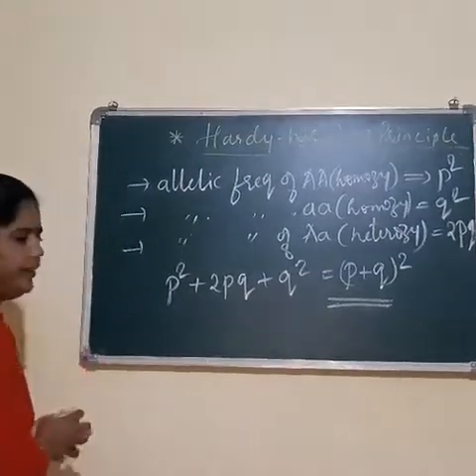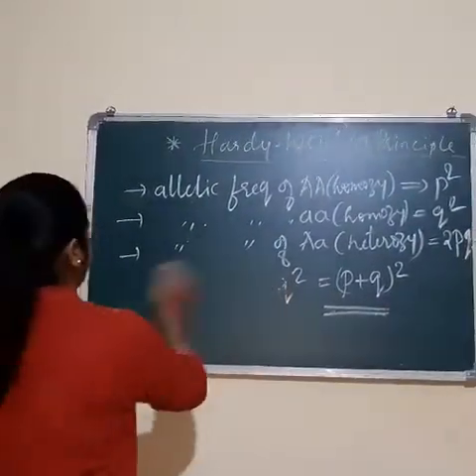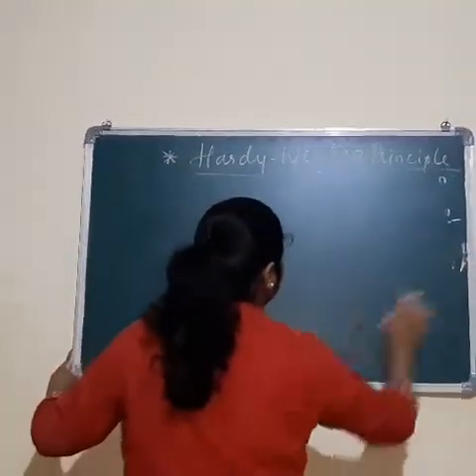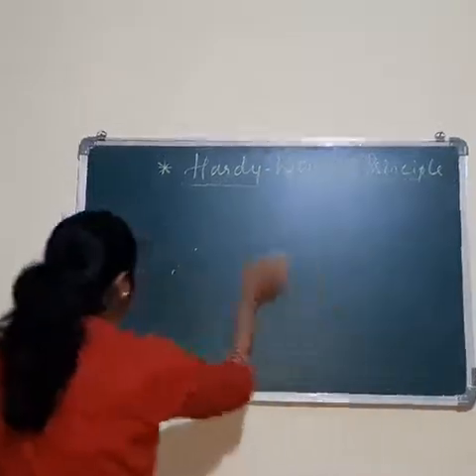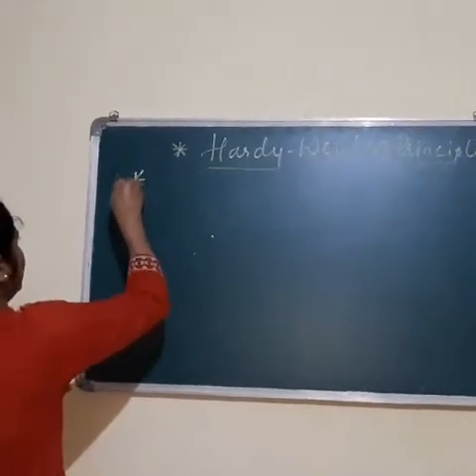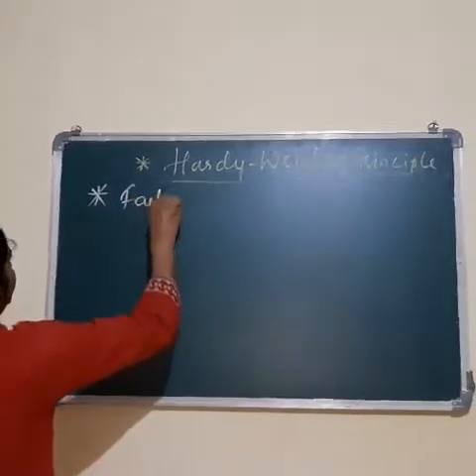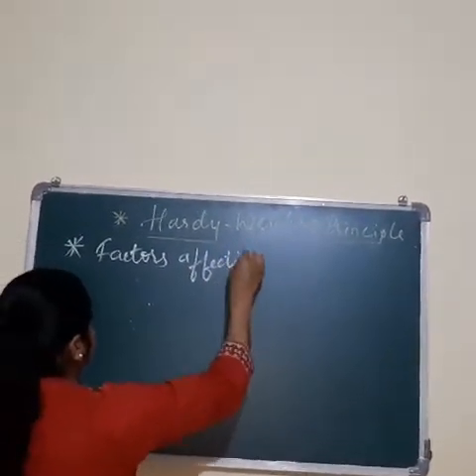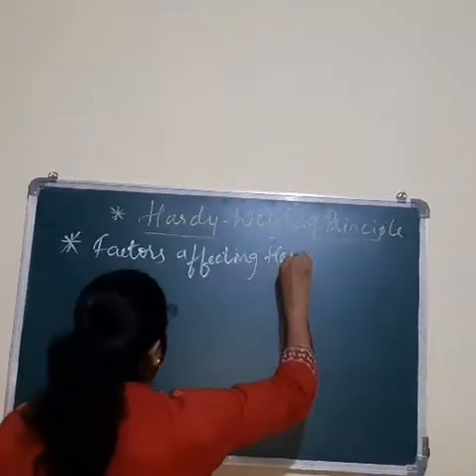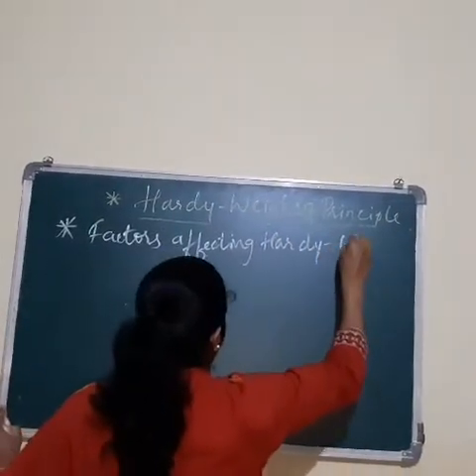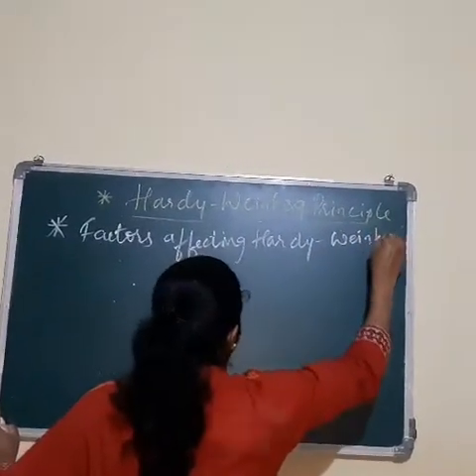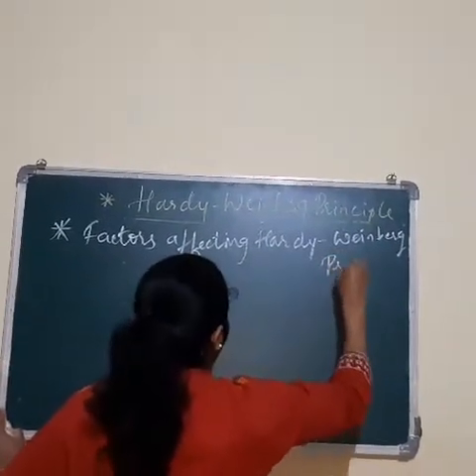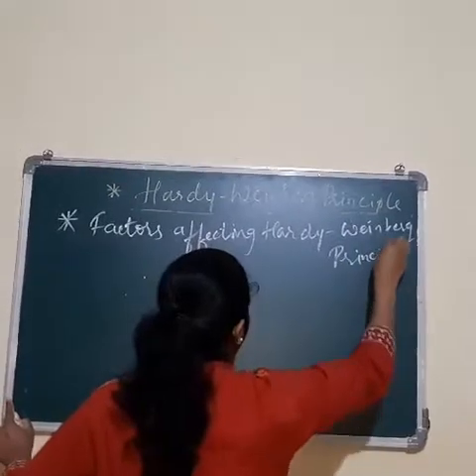There are certain factors which affect the Hardy-Weinberg principle, or you can also say equilibrium.